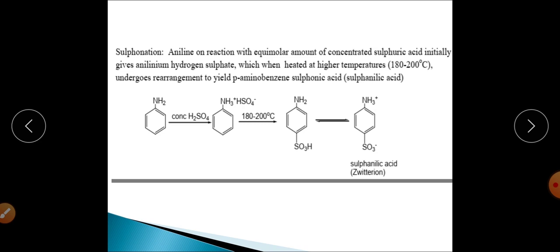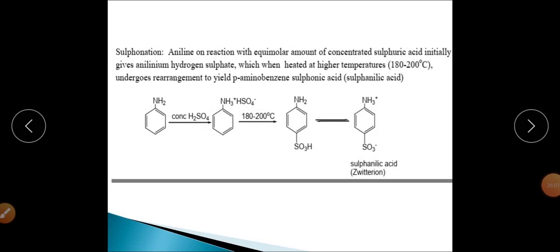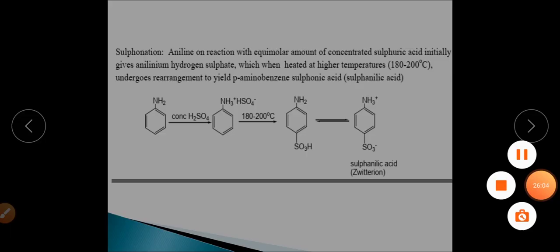So today we have discussed the aromatic electrophilic substitution reactions of aniline specifically, that is bromination, nitration and sulfonation. We have discussed the reaction of secondary and tertiary amines with nitrous acid, and we have discussed the carbylamine reaction and the Hofmann elimination reaction. So that's all for today's class, and tomorrow we will discuss some more and tests of identification of the amines.